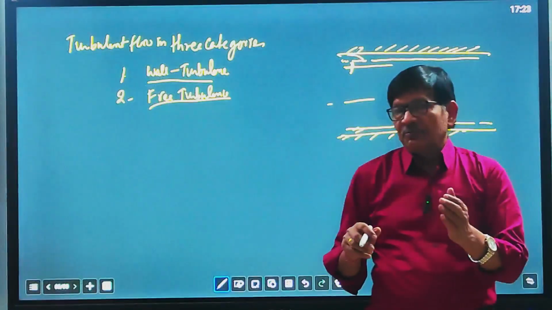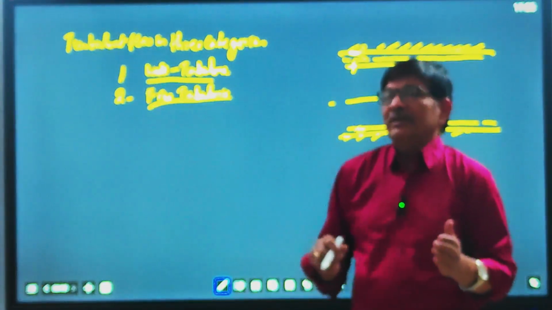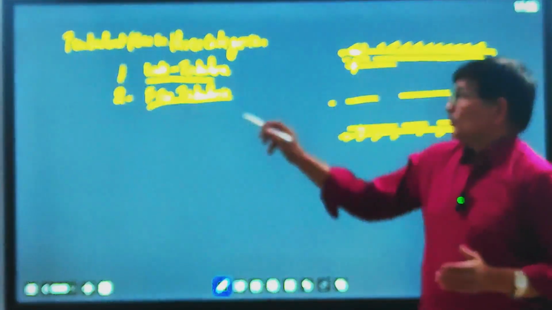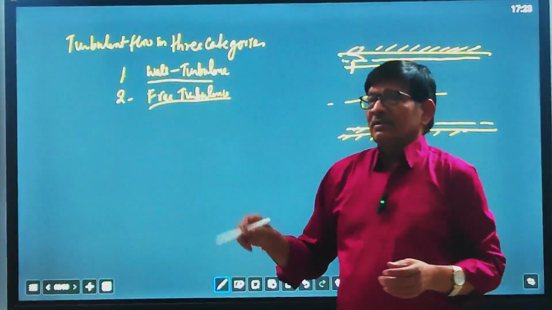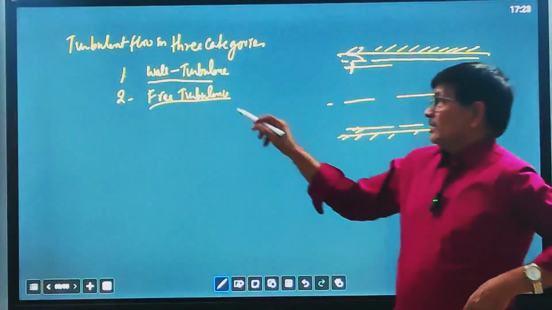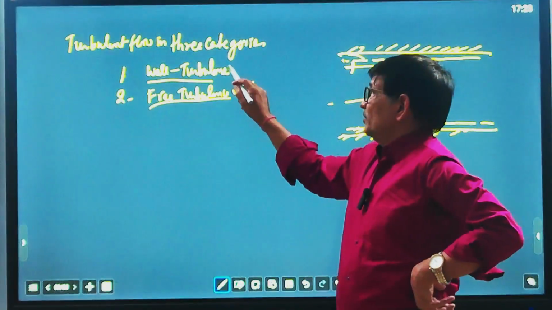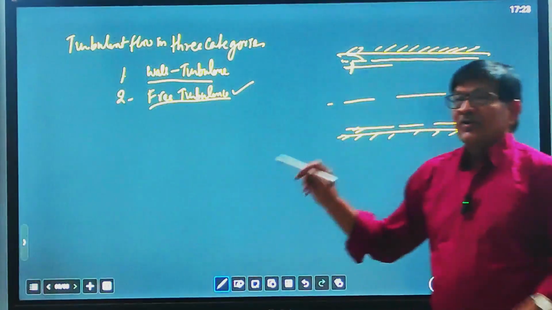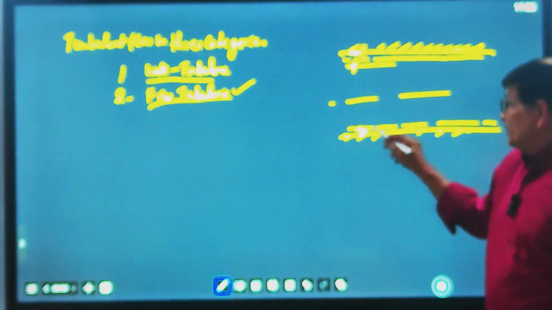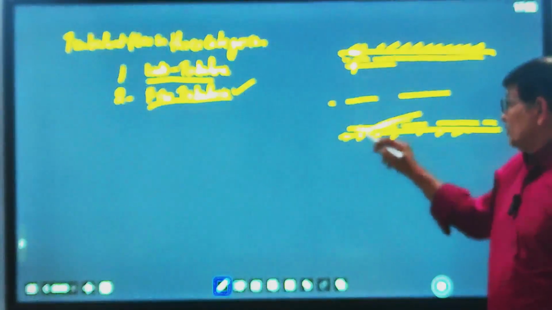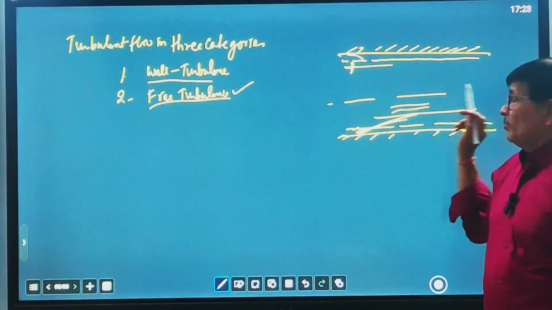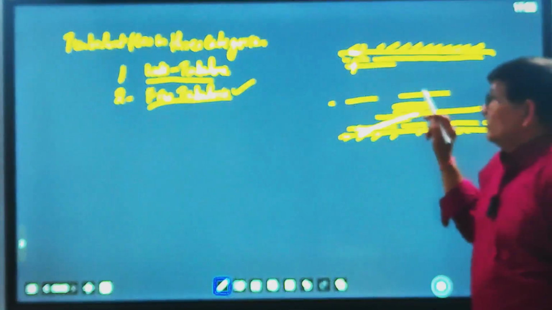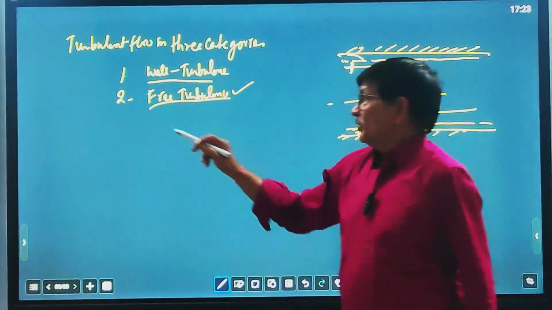You can see eddy currents, some reverse flow, where the effect of the boundary layer is not present, because the boundary layer is always near the wall. Beyond this boundary layer, the flow becomes free turbulence.